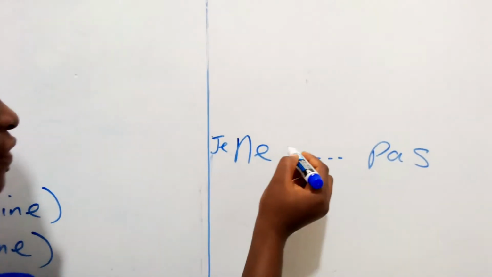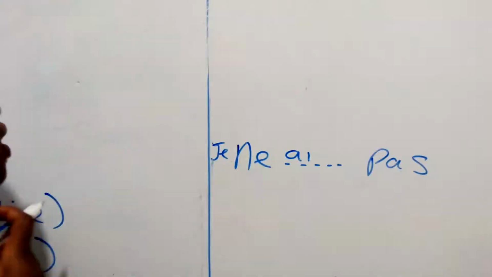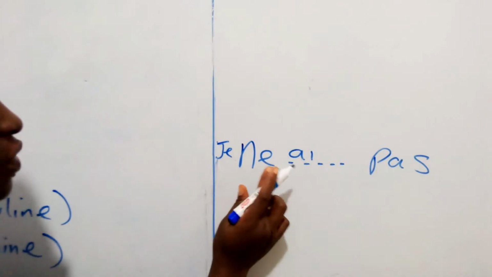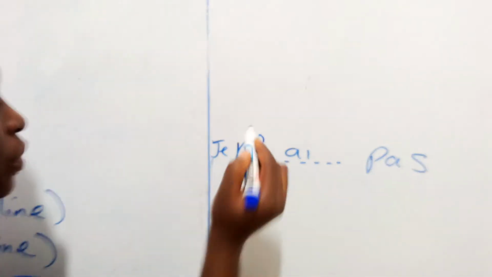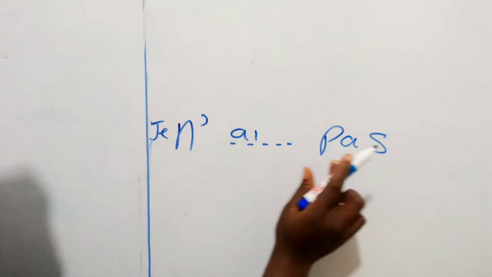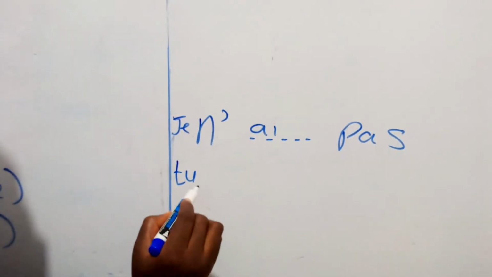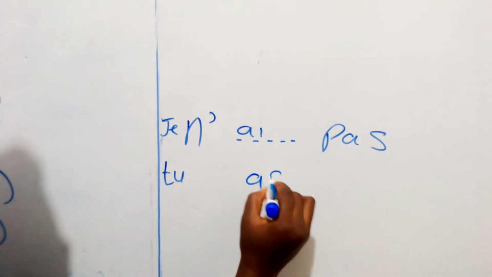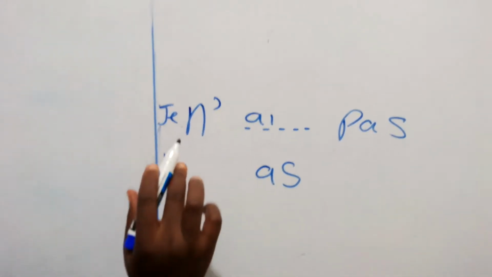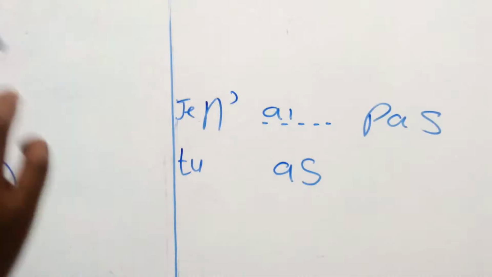For je we have a, but because of that we have to delete the a and put an apostrophe. That's why you see je n'ai pas. Let me take another example: tu. Tu a. For this one, we don't have to delete anything.